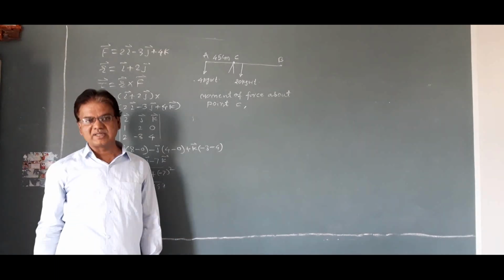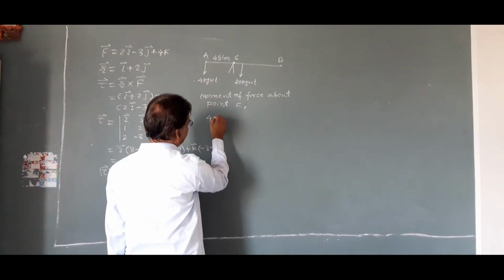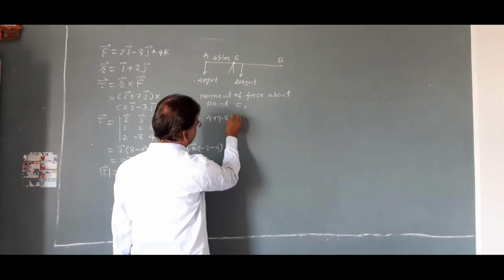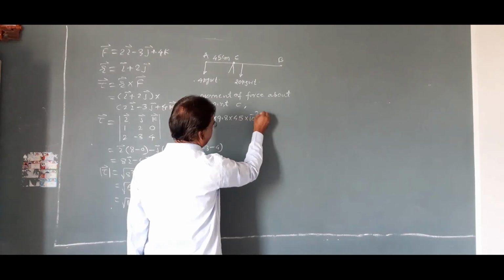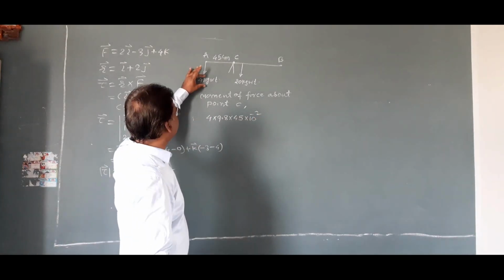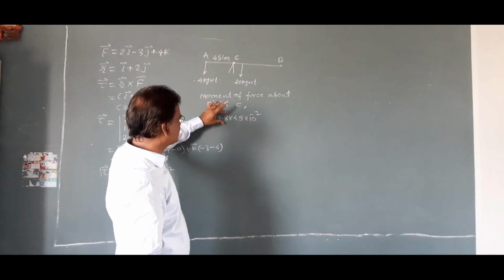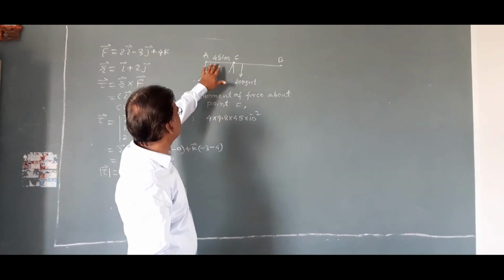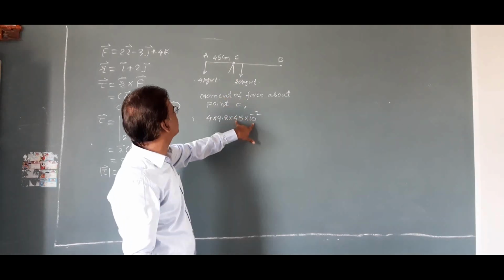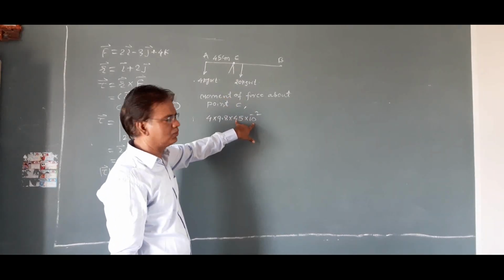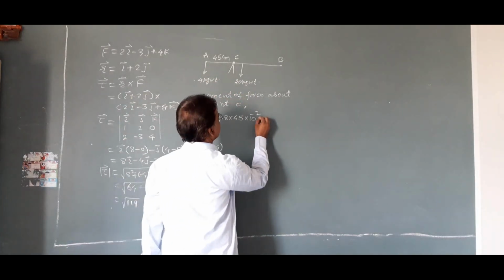As we know that here anti-clockwise moment is equal to clockwise moment, therefore we can write 4 into 9.8 into 45 into 10 to the power minus 2. Force into perpendicular distance: for the 4 kg weight we have to convert kg weight into Newton, that is 4 into 9.8 Newton, into this perpendicular distance, 45 centimeter. We have to convert it into meter, that is 45 into 10 to the power minus 2. This produces the anti-clockwise moment, which is equal to